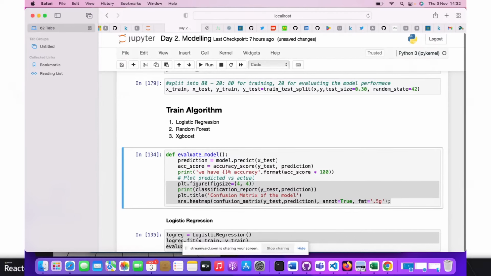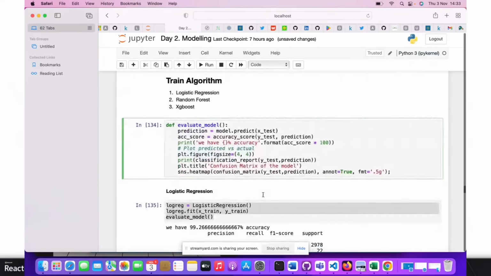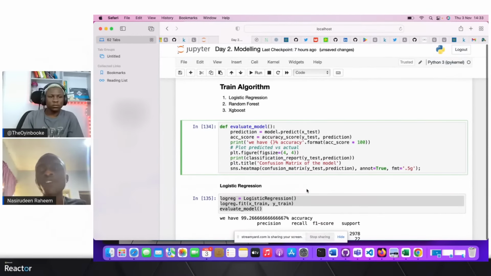And let's move on. We have a function that is going to evaluate our model based on accuracy score. Before I move to the next stage, I want to ask a question. Is accuracy the right metric for what you are trying to do? We want to reduce fraudulent activities. Can we actually use accuracy score to measure that?